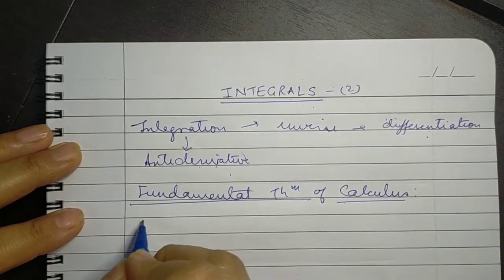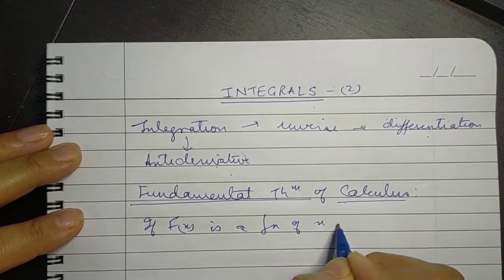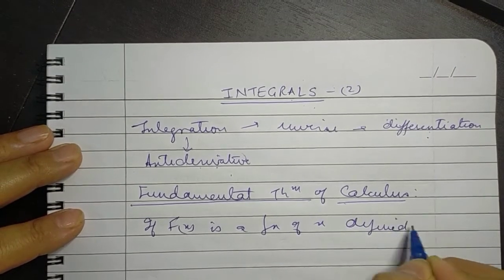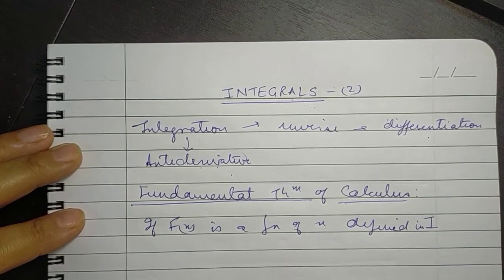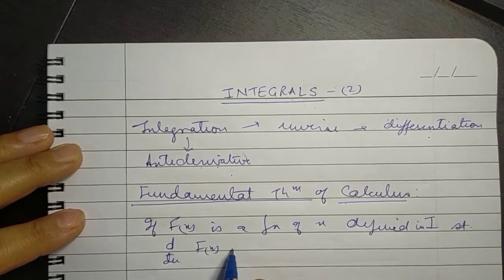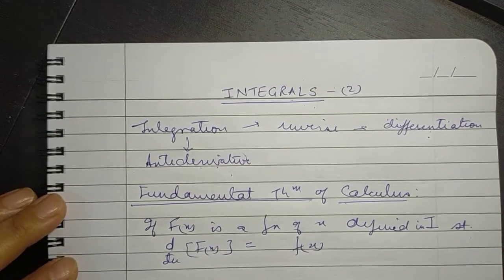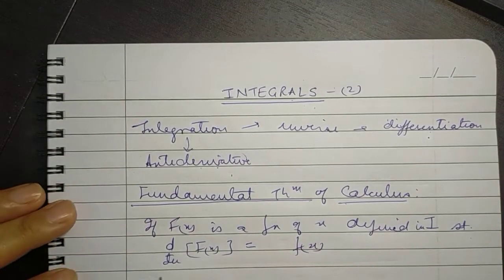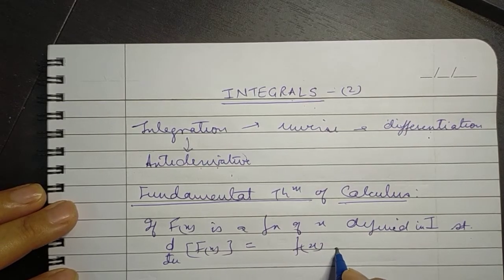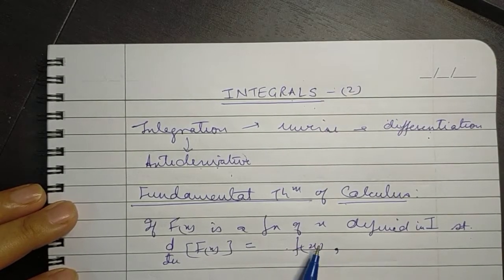It says that if F(x) is a function of x defined in some interval I, such that the derivative of F(x) is equal to another function small f(x), then we have to find the antiderivative of f(x), or we have to find the integral of f(x).